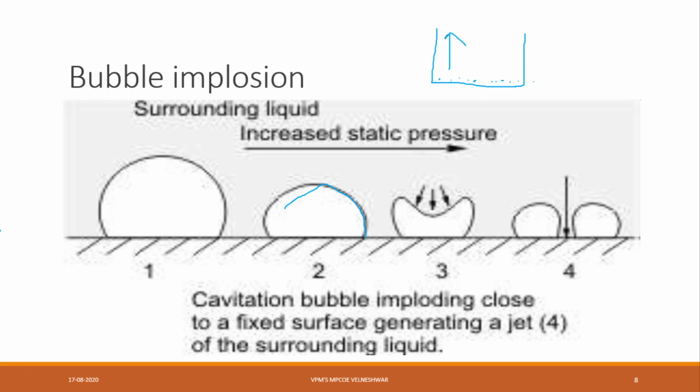The best way to remember vapor pressure and cavitation is this. Whenever you are boiling, if the liquid is getting evaporated, that evaporation is nothing but vapor pressure. And whenever the boiling is completed or the temperature is increased, the liquid will form small bubbles. Those bubbles are nothing but cavitation. That is vapor pressure and cavitation.